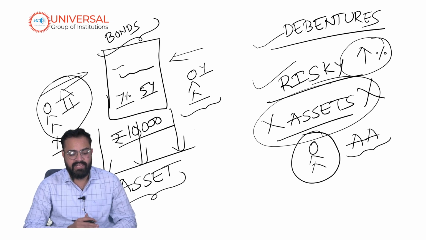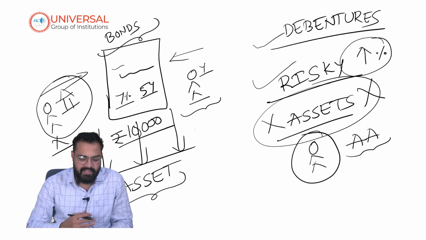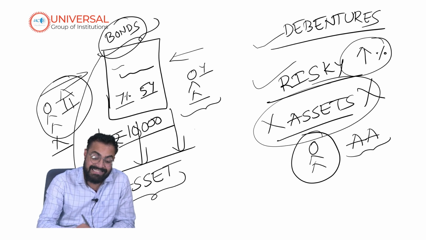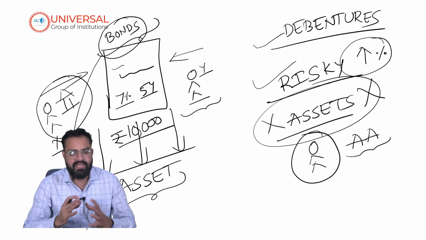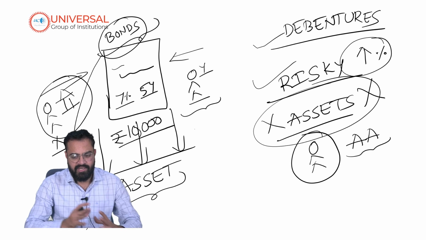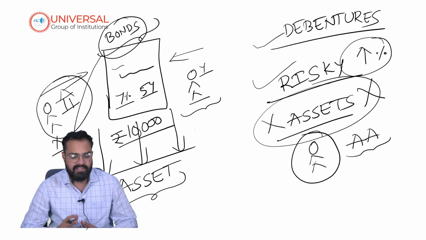In case the company goes bankrupt and is liquidated, the bondholders will have the first right over the assets. Only then can the debentures have a right. So remember this simple difference that exists between bonds and debentures. Bonds are secured, debentures are non-secured. All debentures happen to be bonds and not otherwise.